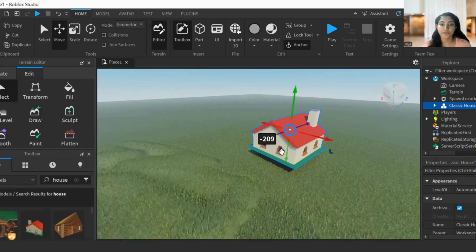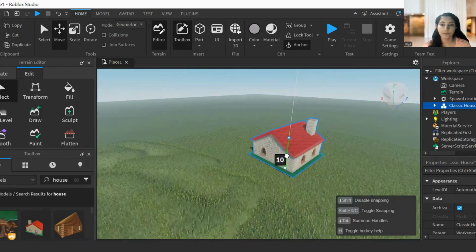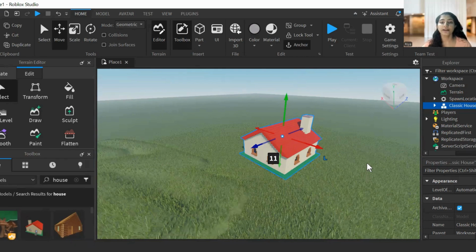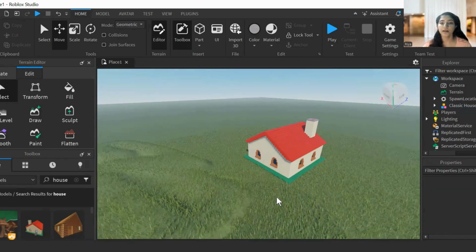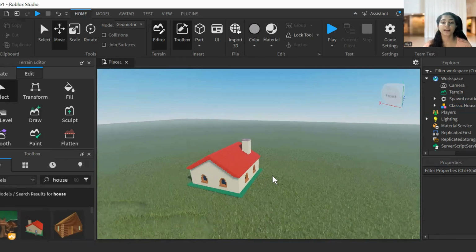All right. I want to place it a little bit towards down. Yeah, that's cool, right? This is nice.